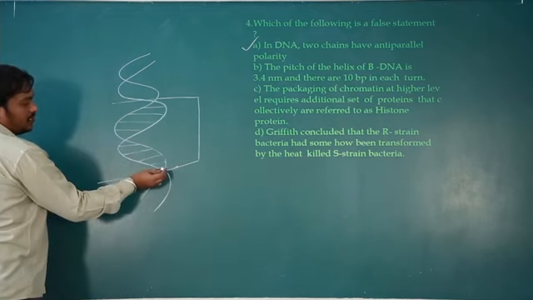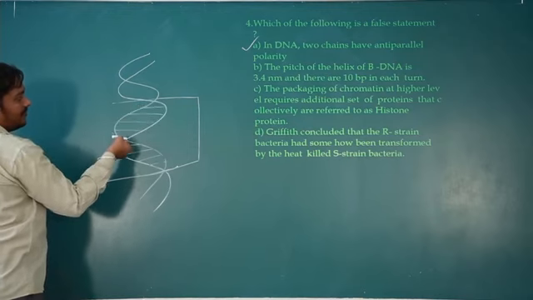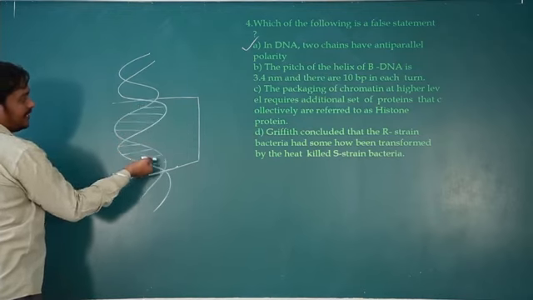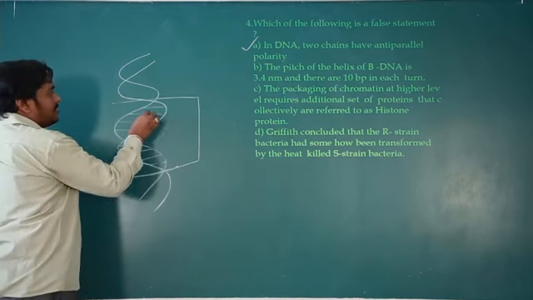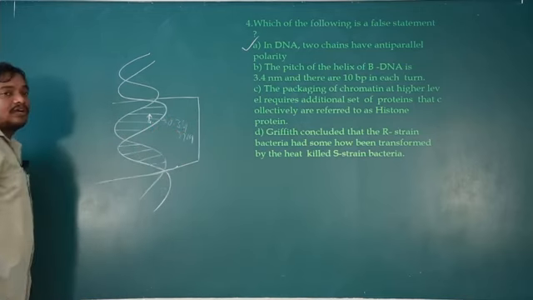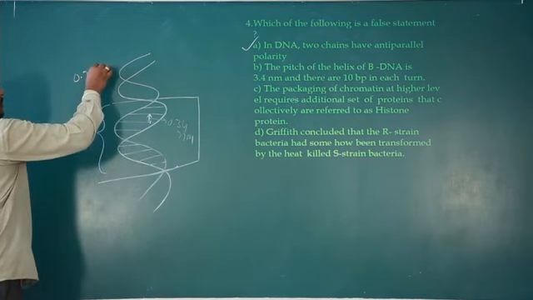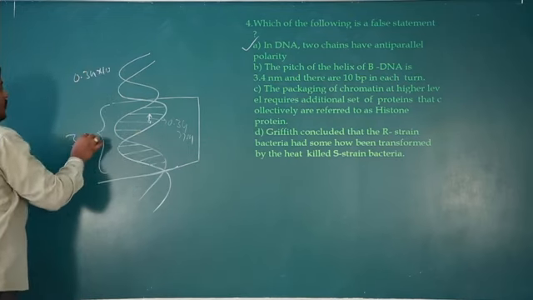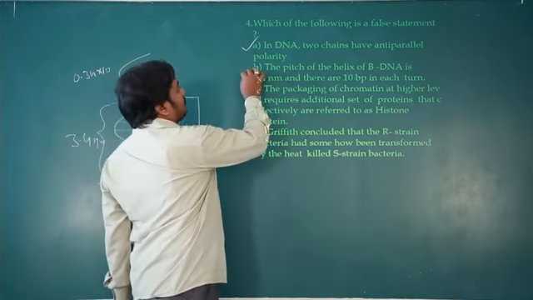If you start from here, 1, 2, 3, 4, 5, 6, 7, 8, 9, 10, like this, 10 base pairs are there. The distance between each base pair is 0.34 nanometer. So one pitch consisting of 10 base pairs, 0.34 into 10, that is equal to 3.4 nanometer. So the pitch of B-DNA is 3.4 nanometer. Okay, so it is also right.